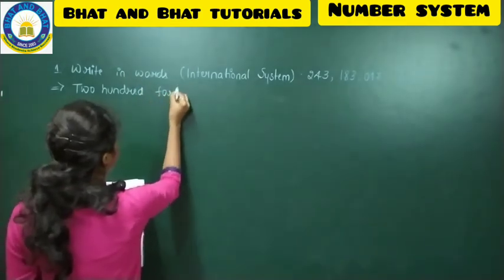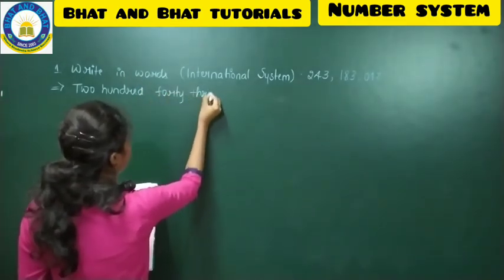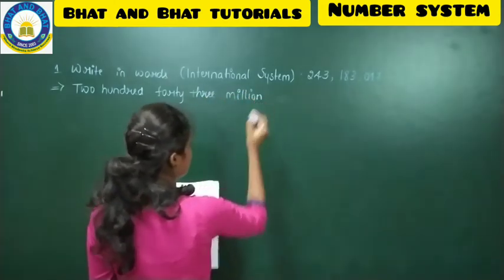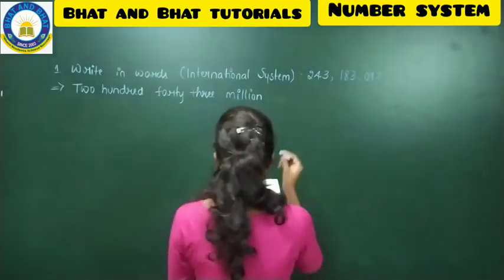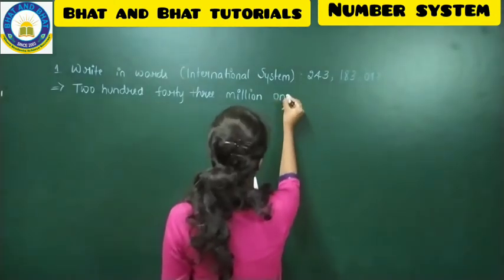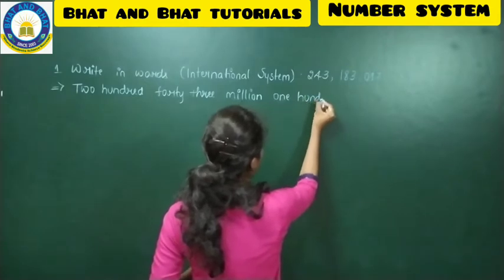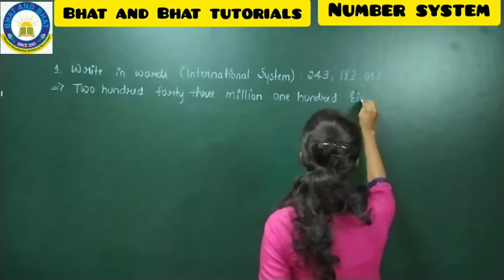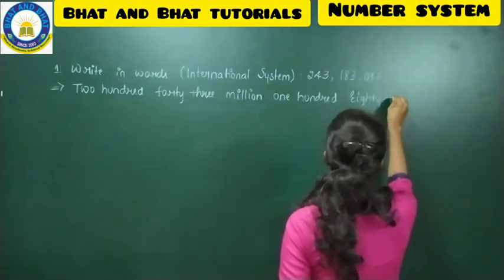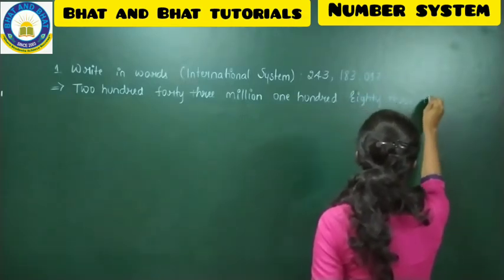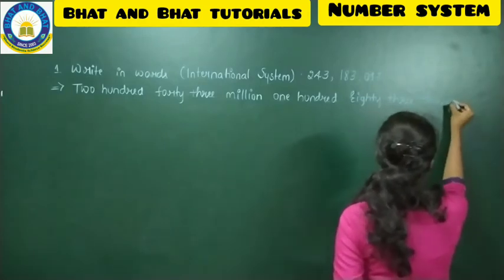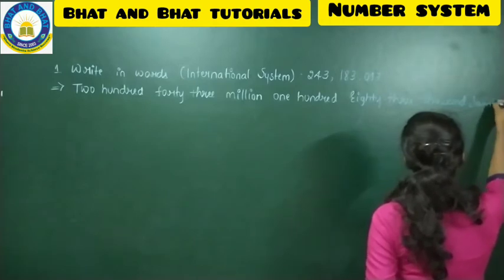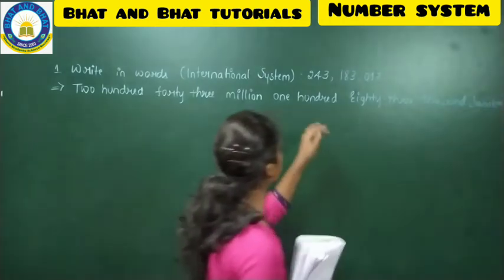243 million, 183,017. This is how we are going to write.